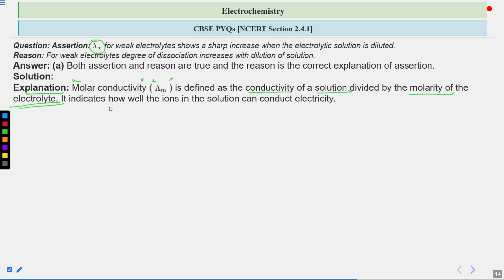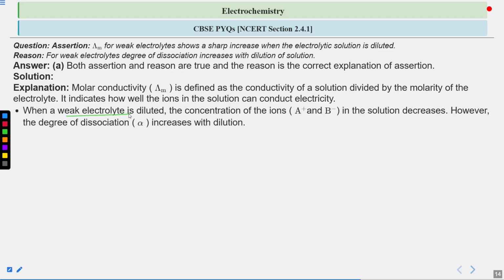It indicates how well the ions in the solution can conduct electricity. Molar conductivity tells you how well the ions present in the solution can conduct electricity.